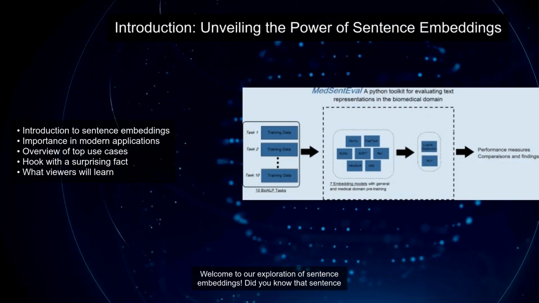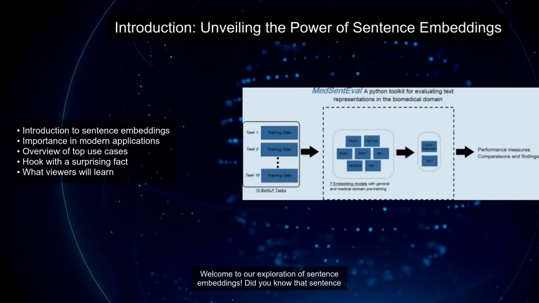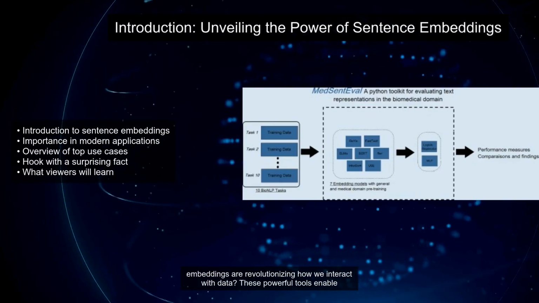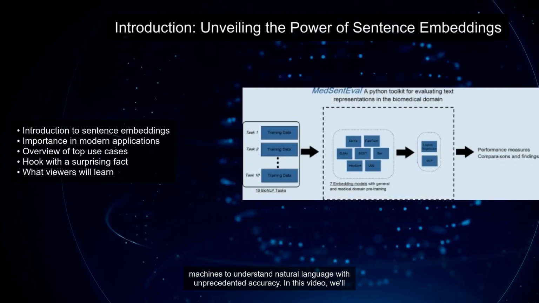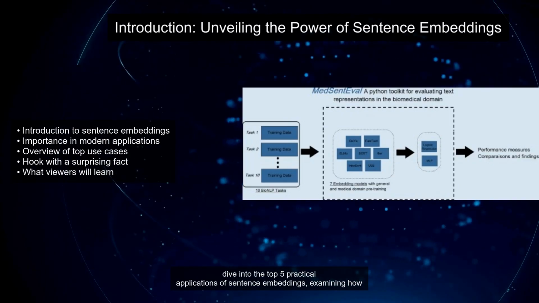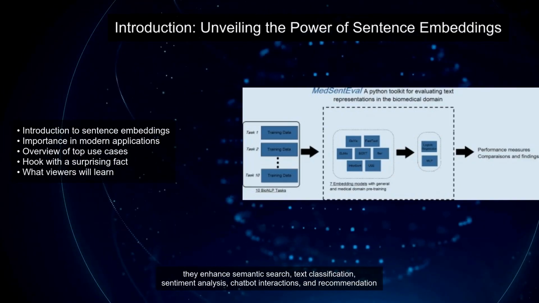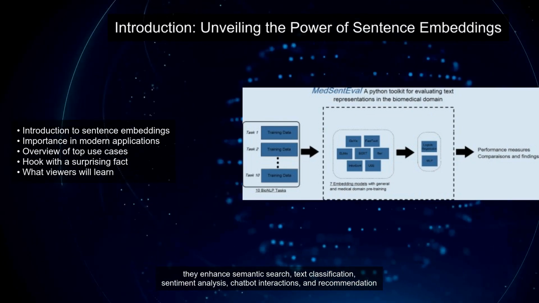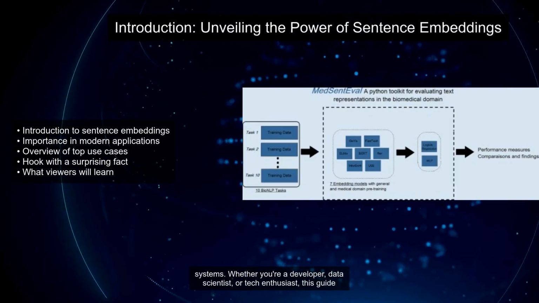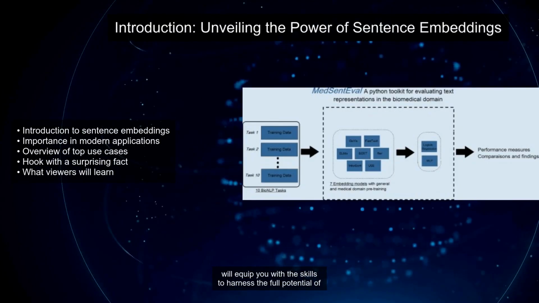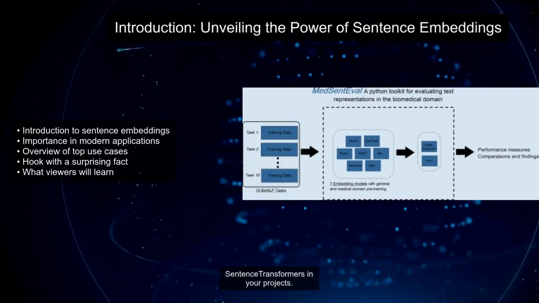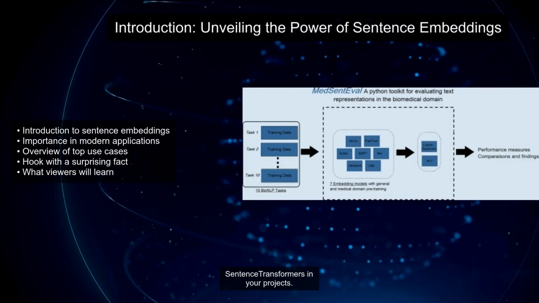Welcome to our exploration of sentence embeddings. Did you know that sentence embeddings are revolutionizing how we interact with data? These powerful tools enable machines to understand natural language with unprecedented accuracy. In this video, we'll dive into the top 5 practical applications of sentence embeddings, examining how they enhance semantic search, text classification, sentiment analysis, chatbot interactions, and recommendation systems. Whether you're a developer, data scientist, or tech enthusiast, this guide will equip you with the skills to harness the full potential of sentence transformers in your projects.